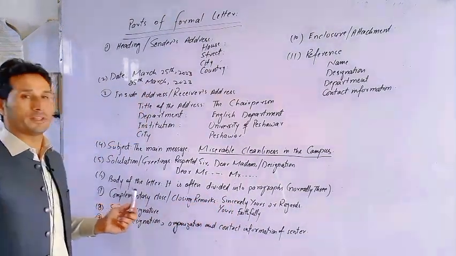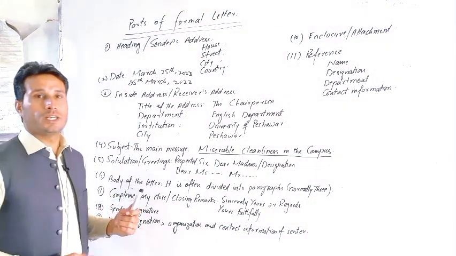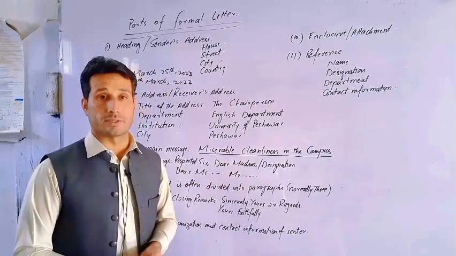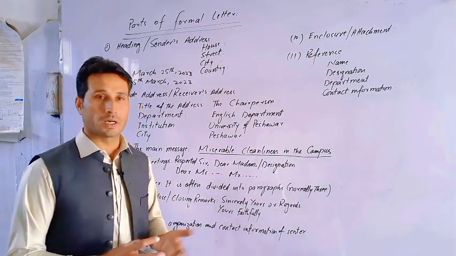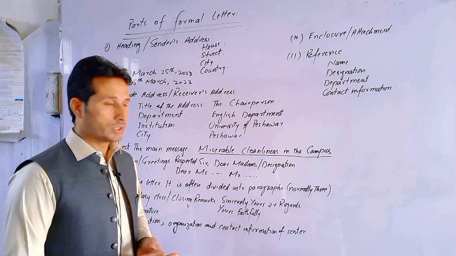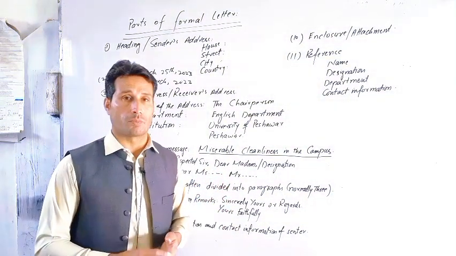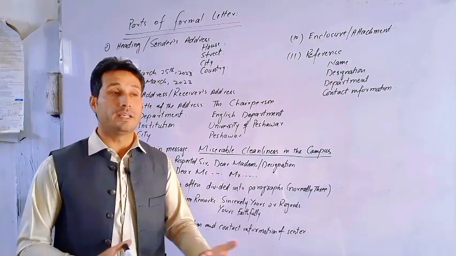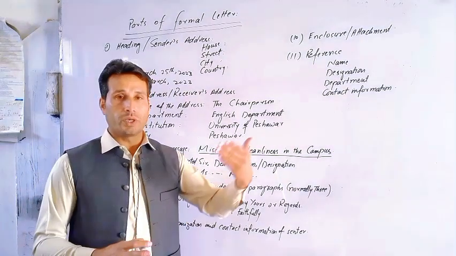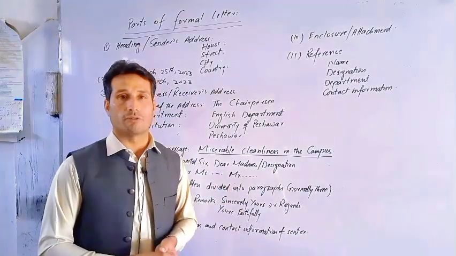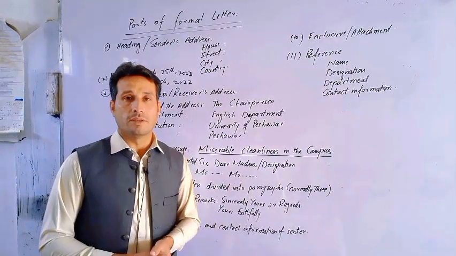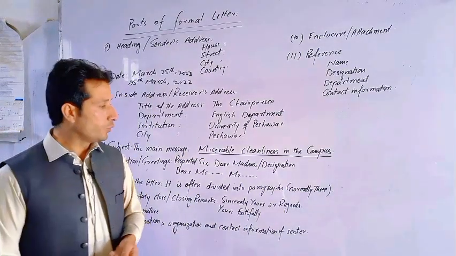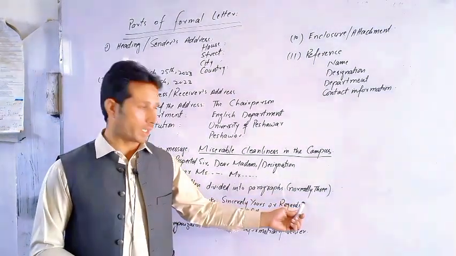Next we have the body of the letter. In the body of the letter, we divide it into 3 or 4 or maybe 5 paragraphs. It depends on the message. We may write our message in 1 paragraph, in 2 paragraphs, 3, but normally they are 3. In the first paragraph, we introduce our topic, our message, the purpose of the letter. In the second paragraph, we provide details. And in the third paragraph, we ask or request some kind of action, something that the organization or the person is going to do for us. And we also thank the person in that third paragraph.